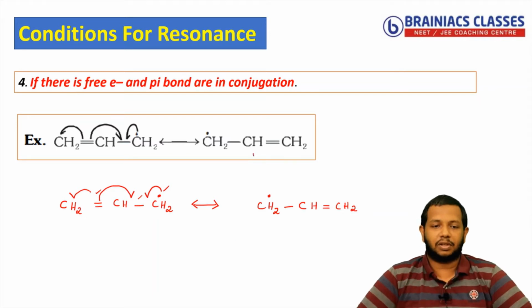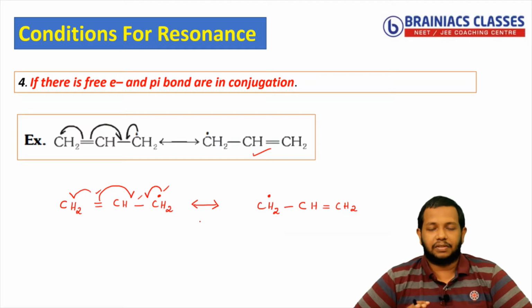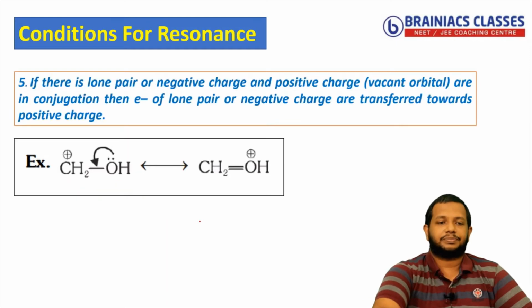So the same structure you can see here. I just explained. Okay. So please understand, if there is a free electron, then one of the free electrons will shift towards the pi bond, and one of the pi electrons also shifts towards the free electron, and they will form a bond there. I hope now you understood how to do this shifting and drawing the resonating structures. We will go with the next one.